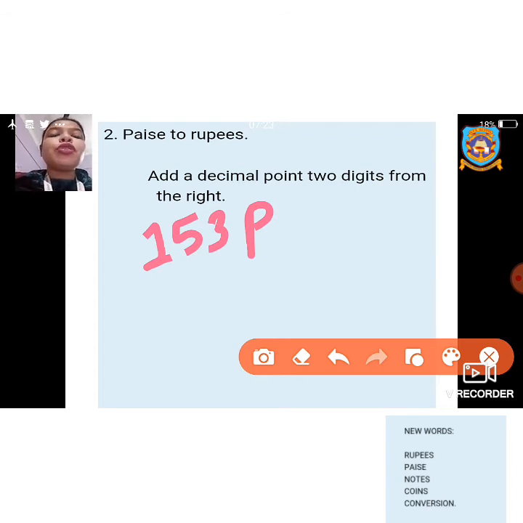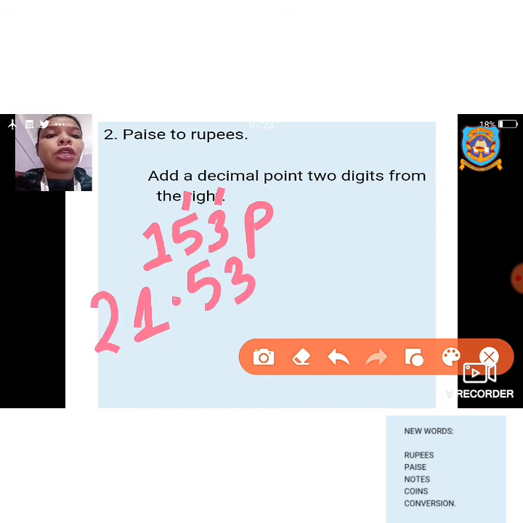So how will you do? The shortcut method is that you count from the right hand side 2 digits, the first 2 digits, that is 3 and 5. Then you put a decimal point. So it becomes 1.53. Put the rupee sign. So in this way we can convert paise to rupees.